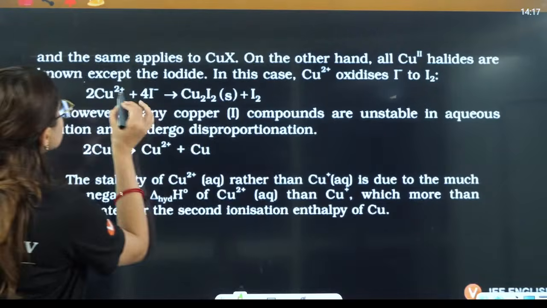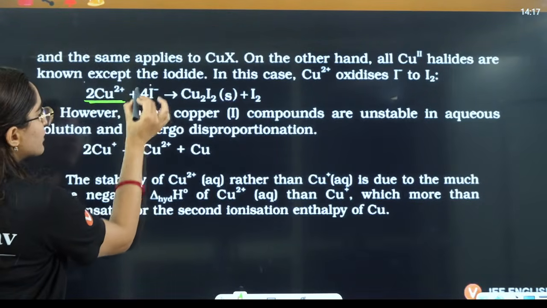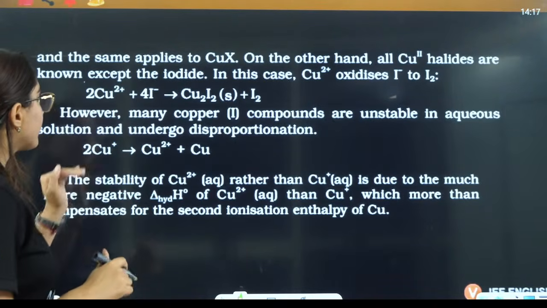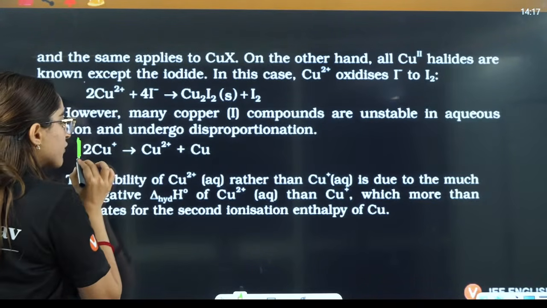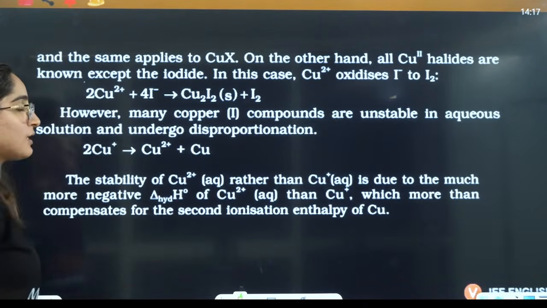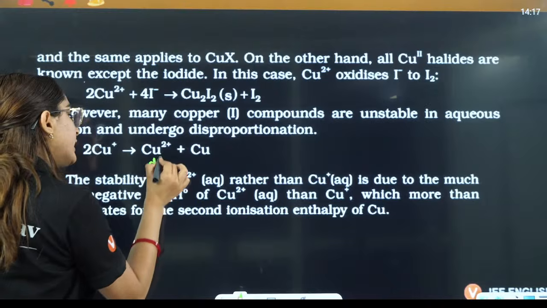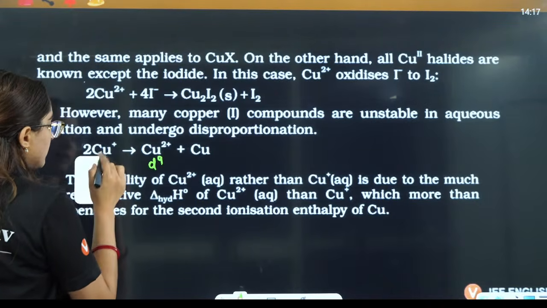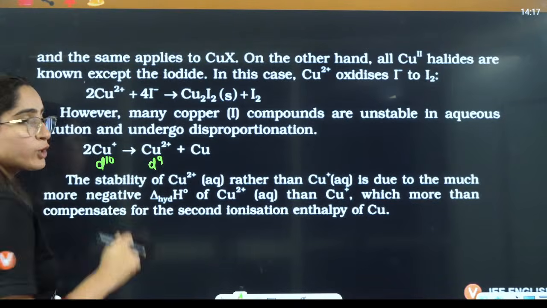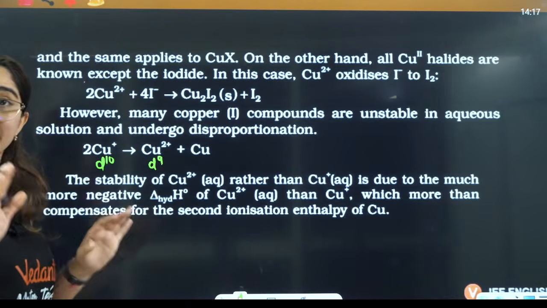So if you see this, copper 2 positive with iodine forms Cu2I2, right? However, Cu positive disproportionates to Cu2 positive and Cu. That is a very weird thing because this is 3d9 and this is d10. According to us, this should be highly stable. It should not get converted to the d9 configuration, but it does, right?